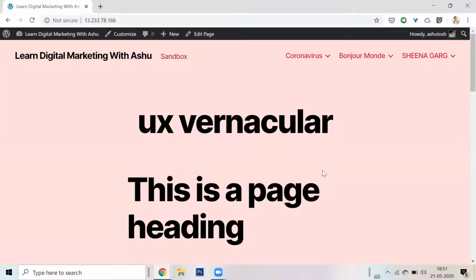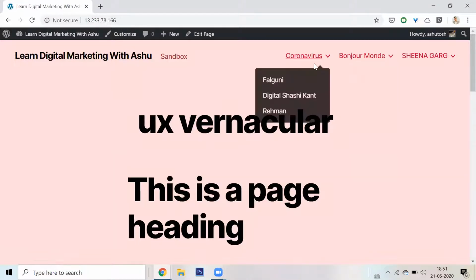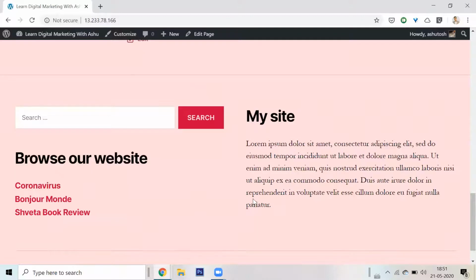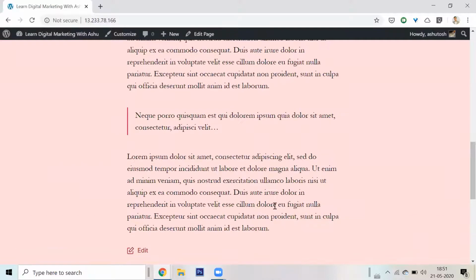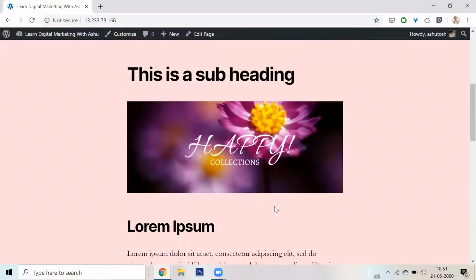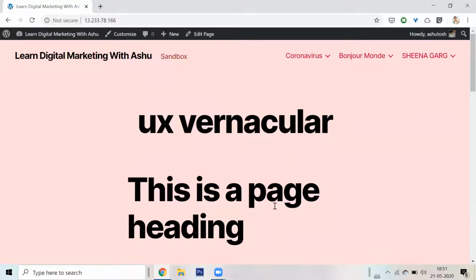So last time we discussed how to create this header, how to create the body of the website, and also how to create the footer. It is not as difficult as you think it is. It's simply a matter of going to the right places and copy pasting the information or typing the information that you want. We also created these